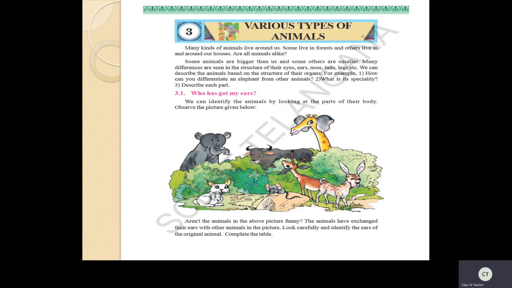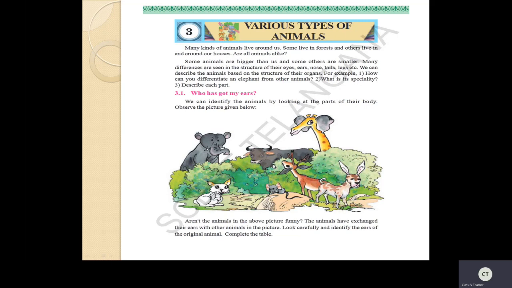So some animals are bigger and some animals are smaller. All these we have studied in our previous class. Yes, children? So all animals look alike? Are they same? All animals are same? No, they are different. Isn't it, children? They look different. Now, here one picture is given. So, who has got my ears? So, here some ears are exchanged between these animals.